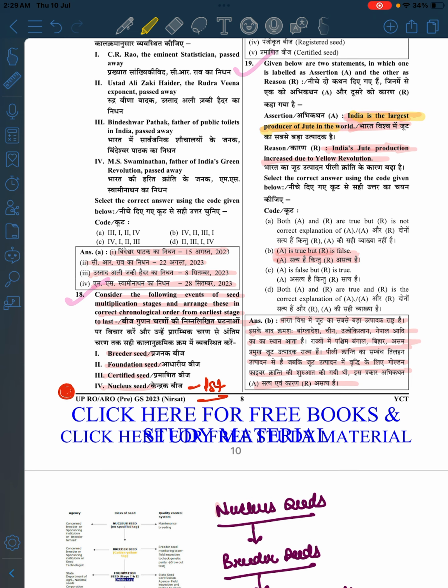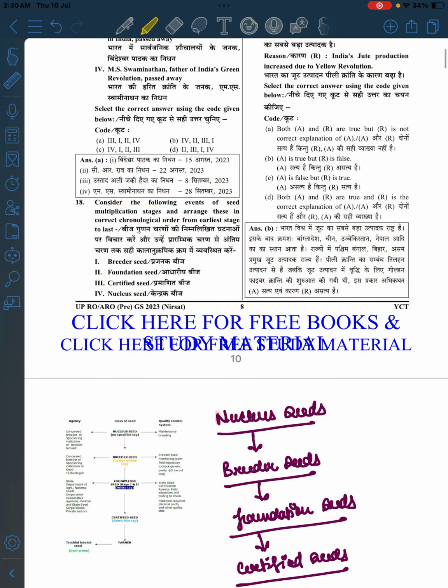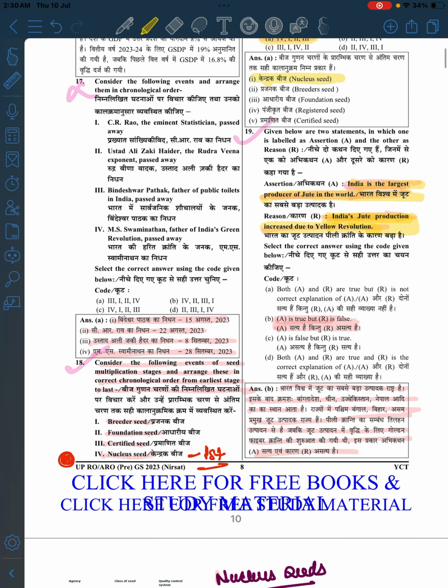India is the largest producer of jute in the world. It is correct, right? India's jute production is increased due to yellow revolution. No, Messi. Yellow revolution was for something different, right? Let us read it. Okay, the first is true and the second is false. Okay, fine.